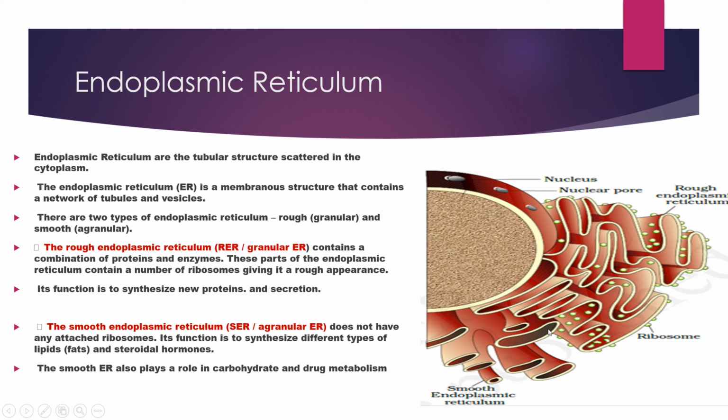So what is difference between rough and smooth? Rough endoplasmic reticulum contains the combination of protein and enzyme, and this part of endoplasmic reticulum contains number of ribosomes giving it the rough appearance. Functions: synthesize new protein and secretions.